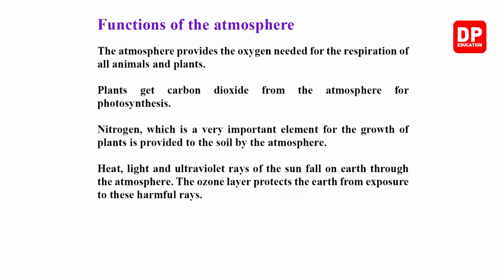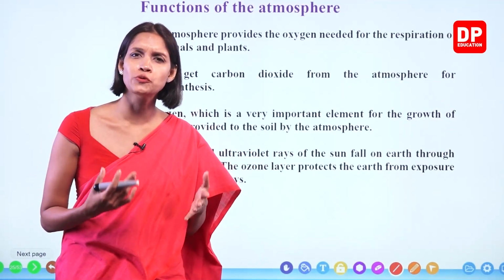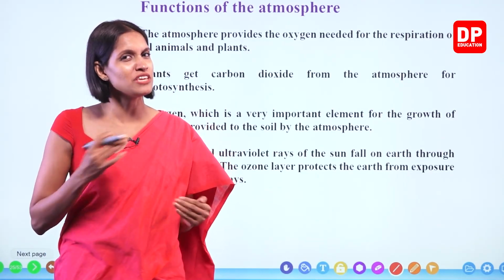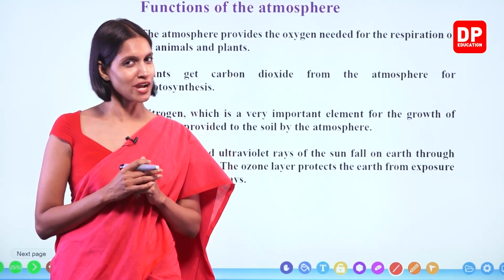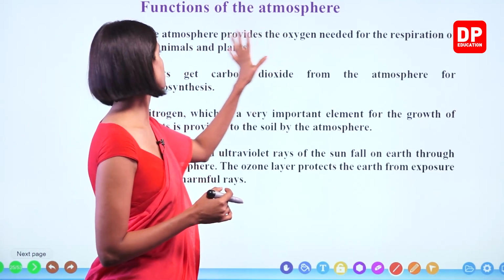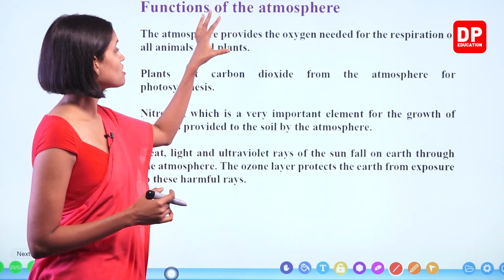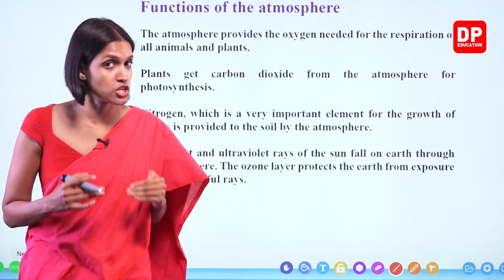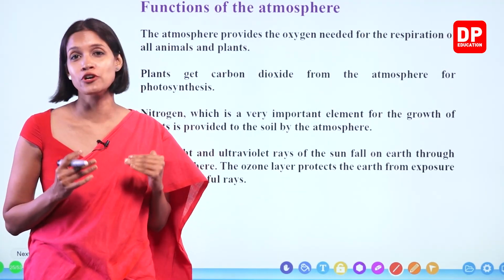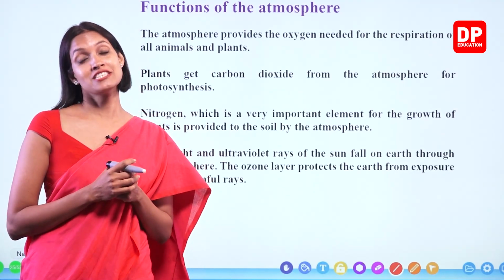Right. So our next topic is functions of the atmosphere. So what are the functions? Now we already know that the atmosphere has many gases. So when we think of the importance of these gases, we can think about the functions of the atmosphere too, right, children? So let's go through this. So the atmosphere provides the oxygen needed for the respiration of all animals and plants. Right, children? Because of the presence of the atmosphere, our planet is special. Right? Other planets, even though they have atmospheres, they don't have oxygen. Right, children? That is why there's no life recorded on those planets yet.